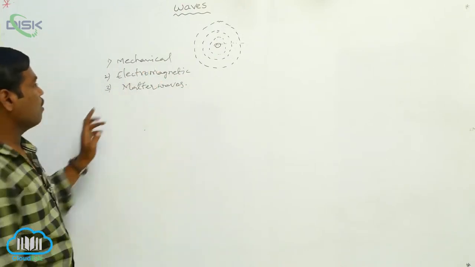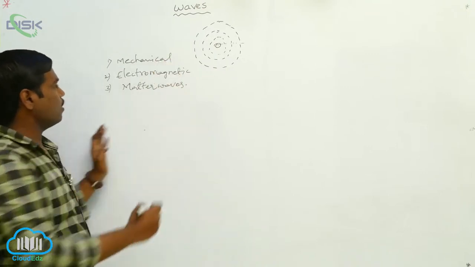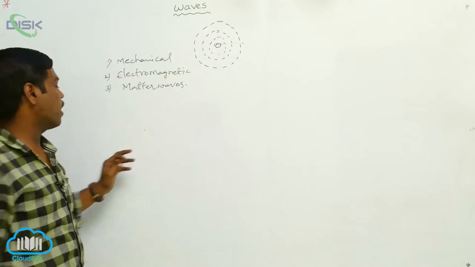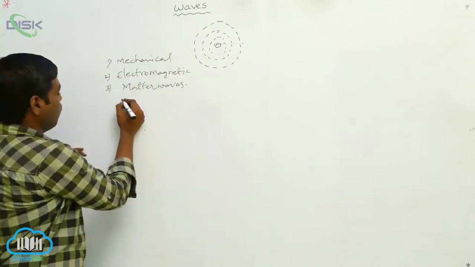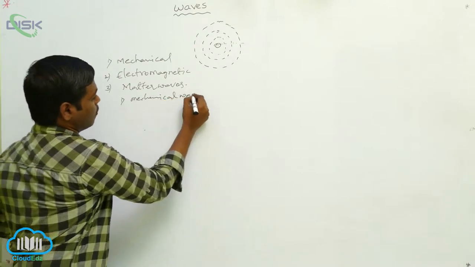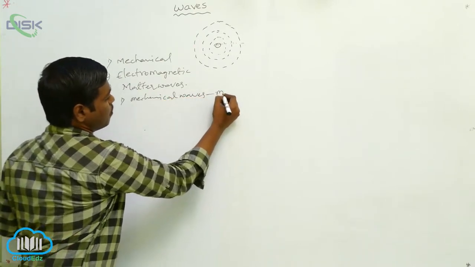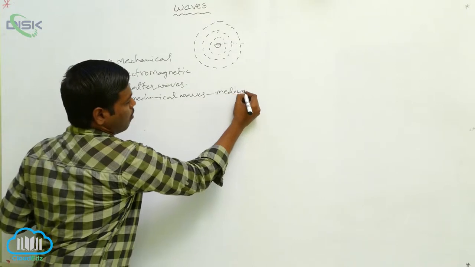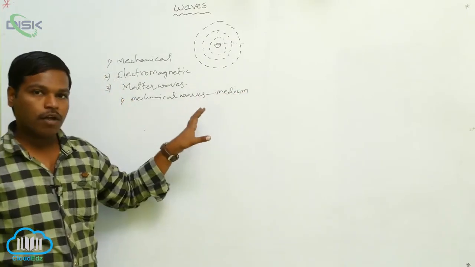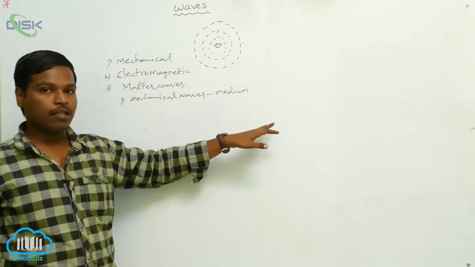Here, for traveling, mechanical waves will require a medium. Compulsorily, a medium is required for traveling mechanical waves. A material medium is required to travel the waves from one point to another point.